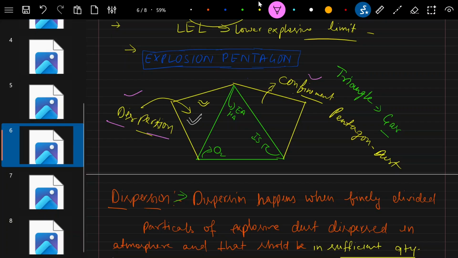And as far as confinement is concerned, it's that simple: the dust dispersed in air has to be in a confined or semi-confined space. If it is an open space or a properly ventilated space, the dispersed dust will not be explosive.